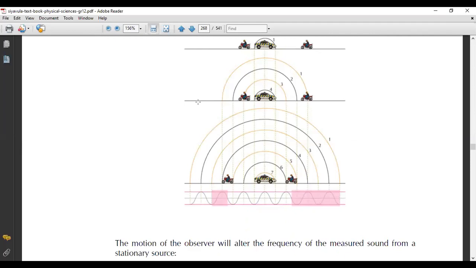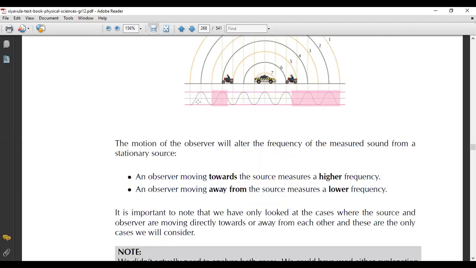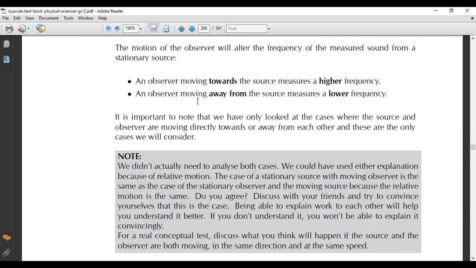So the motion of the observer will alter the frequency of measured sound from the stationary source. Number one, the observer moving towards the source measures a higher frequency, like I just mentioned, and the observer moving away from the source measures a lower frequency. It is important to note that we have only looked at the case where the source and the observer are moving directly towards or away from each other, and these are the only cases that we will consider. Okay.